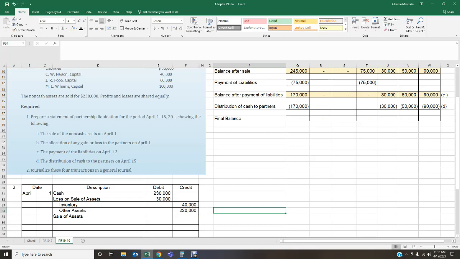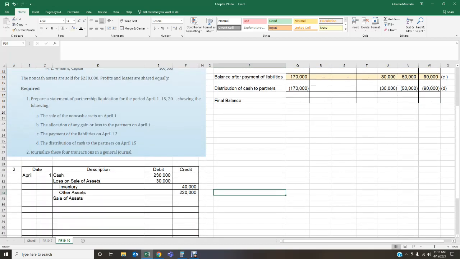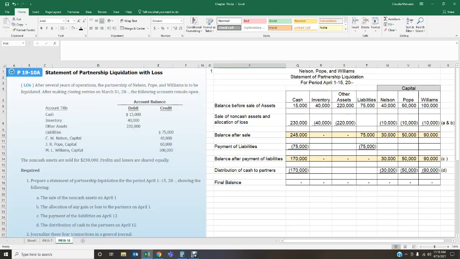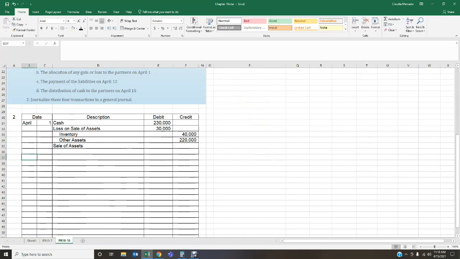Now we also have to allocate that loss. Remember, we had that loss and we have to distribute it equally amongst our 3 partners. So we've got 10, 10, 10. This is going on as of April the 1st. We don't have to put April, just the 1st right there. The first thing we're going to do is put in the capital.